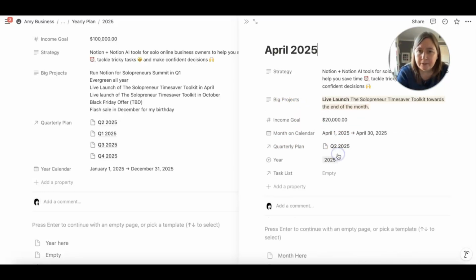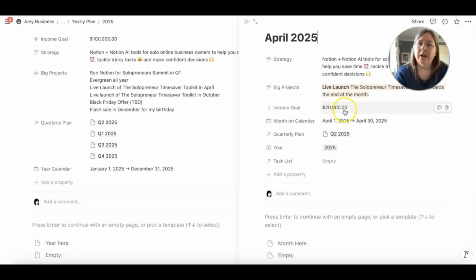If I go into April, live launch of the Solopreneur Time Saver Toolkit towards the end of the month, because I think I'll need to recover after the summit, and also I know there's school holidays around there for Easter. So my income goal for April: I'm hoping to have a much bigger email list by then after my summit, so I'm hoping that I might be able to, with this launch, bring in $20,000. I've set the month on the calendar, so you get the picture.